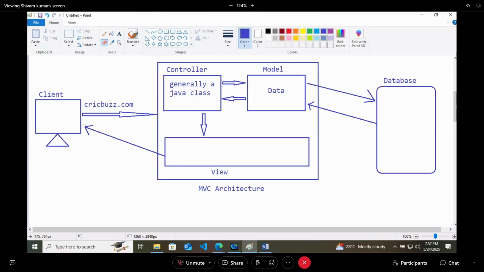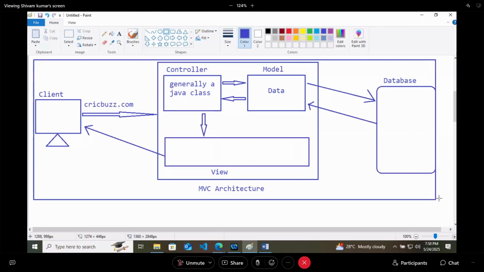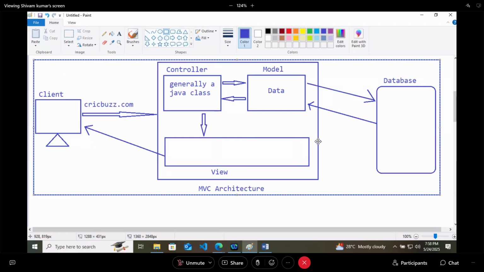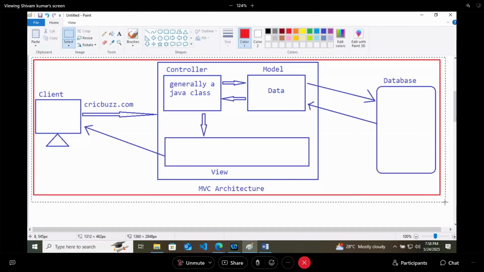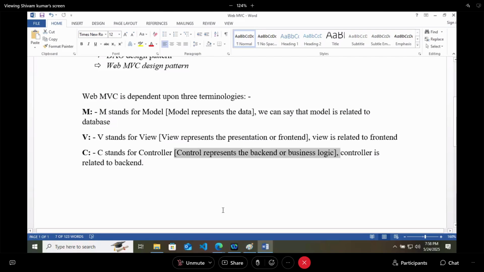This is not Spring MVC, this is normal MVC, Web MVC architecture, because Spring will do a lot of automatic things inside this.